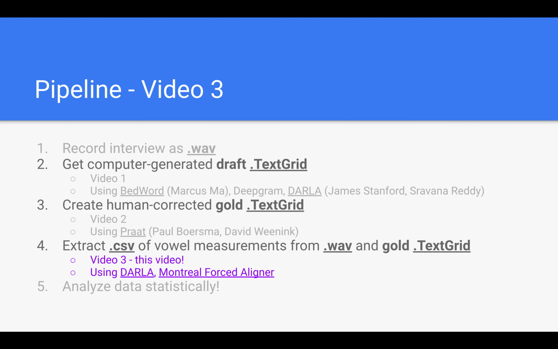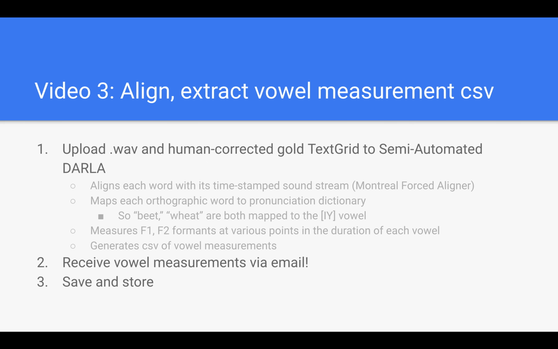text grid and put it through DARLA, which in turn makes use of the Montreal Forced Aligner to extract a CSV file of vowel measurements of the position of the tongue in the mouth when pronouncing vowels, which will then serve as input to a statistical analysis. The last step ultimately is going to be your statistical analysis, but I won't show you that here. I'll just show you how to get the CSV that you would use as input for it. So here's what we're going to do.